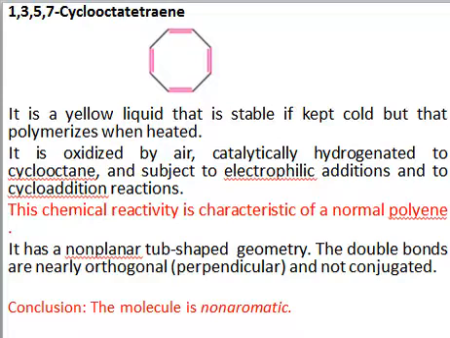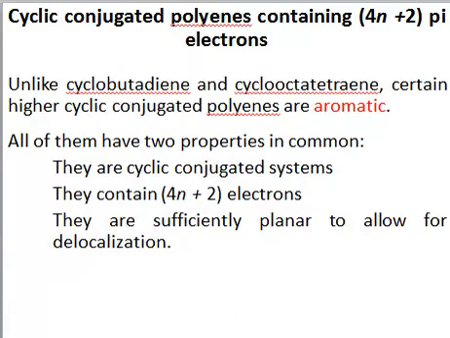So it has a tub-shaped geometry, meaning it's not planar, and the double bonds are nearly perpendicular to each other, so they are not part of a conjugated system, right? Since the basic condition of planarity is disturbed here, although it's a 4n system, this molecule is not planar, therefore this molecule will be non-aromatic, right? So here we have another system.